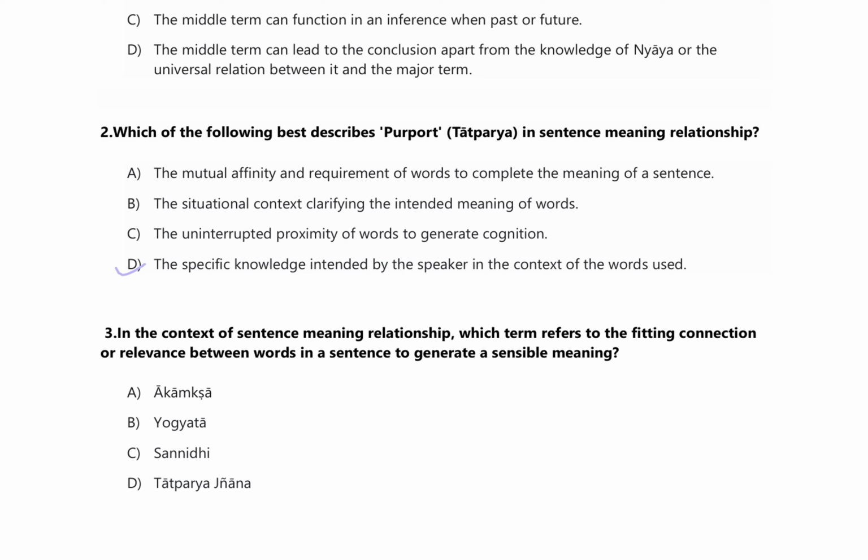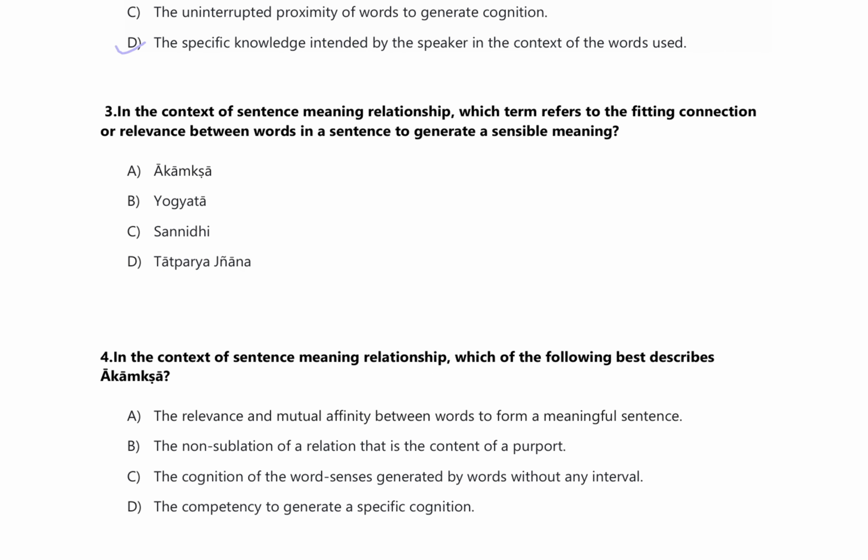Now we will see question number three. In the context of sentence meaning relationship, which term refers to the fitting connection or relevance between words in a sentence to generate a sensible meaning? Option A, Akansha. Option B, Yogyata. Option C, Sannidhi. Option D, Tatparya Gyan. The right answer is option number B, Yogyata.